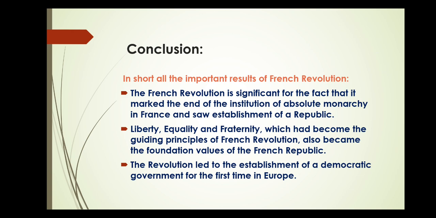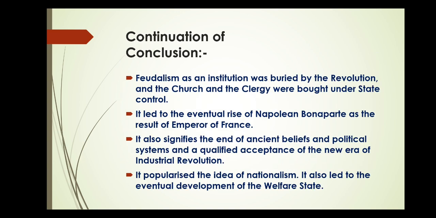Second, liberty, equality, and fraternity, which had become the guiding principles of the French Revolution, also became the foundation values of the French Republic. Third, the revolution led to the establishment of a democratic government for the first time in Europe. Fourth, feudalism as an institution was buried by the revolution, and the church and the clergy were brought under state control. Fifth, it led to the eventual rise of Napoleon Bonaparte as Emperor of France.